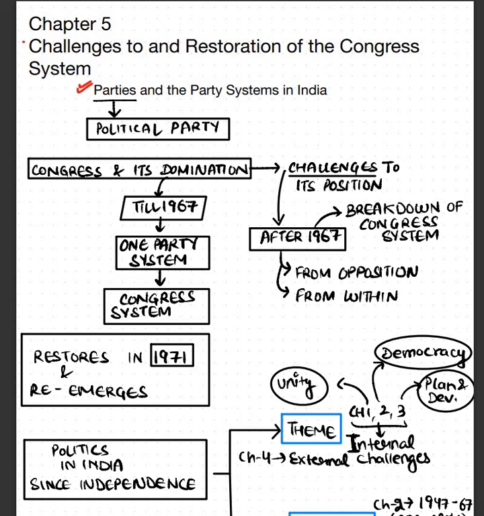Now you must be wondering, ma'am, why Congress system name was removed? Because see, Congress system is also a part of political party. That is why it was clubbed together, and we had many coalitions since 1967. That is why the chapter has been renamed. Here party means the political party.